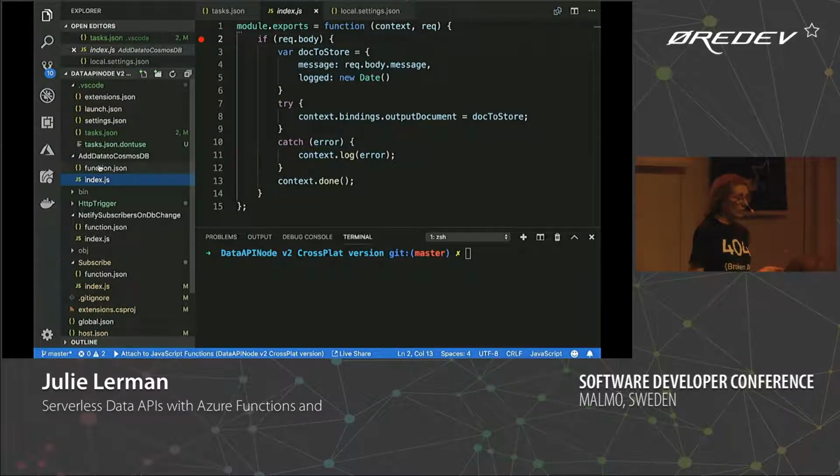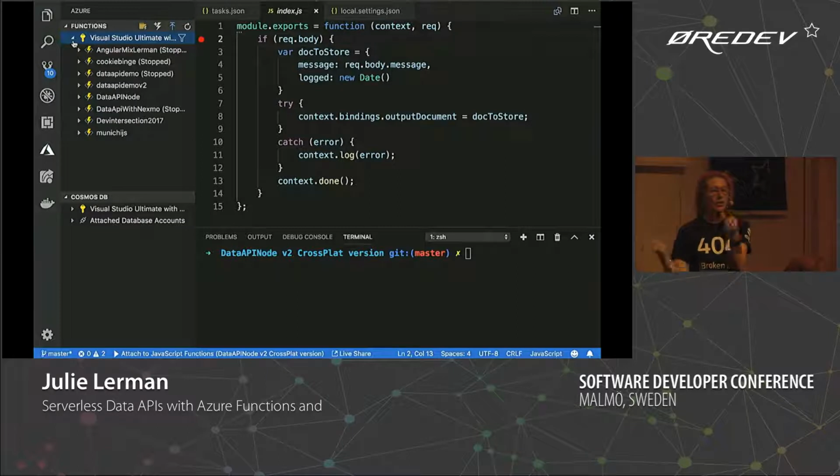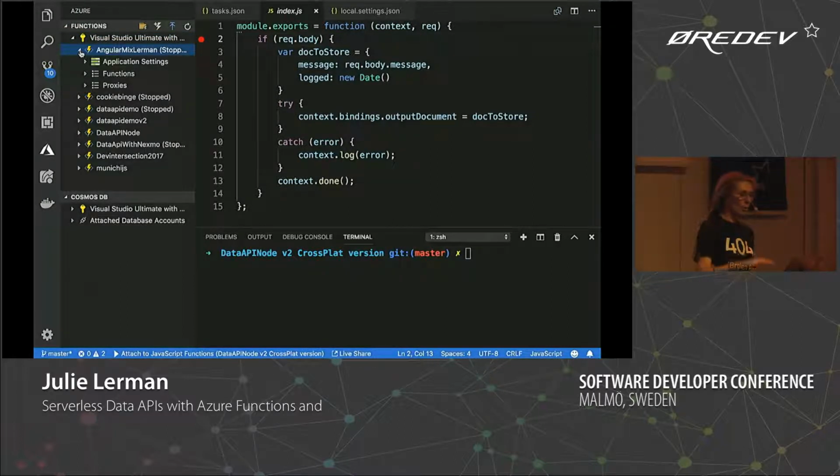Visual Studio Code has these amazing Azure extensions. It's got one for managing your Azure account. It's got one for doing some work with functions, which helps you create functions and all the stuff you need in your functions right here in code. But you can also see what functions are up in the portal, running, and even some of their status. That's important to see, because mine are all demos, and I hate having my demos keep running if I forget to shut them down, ticking away at my Azure expenses.